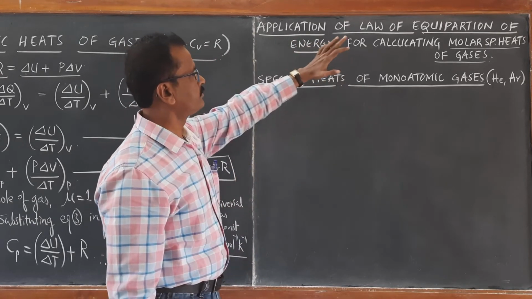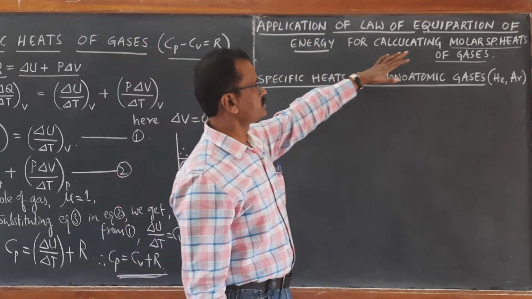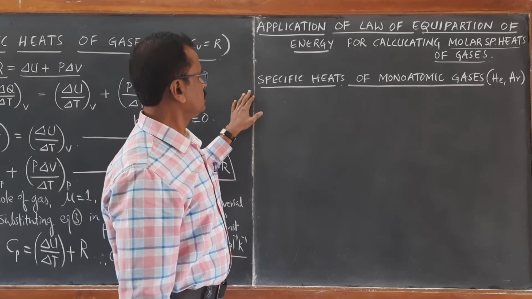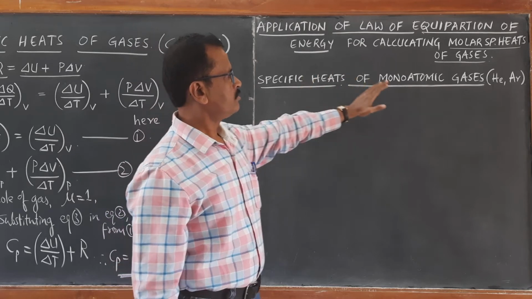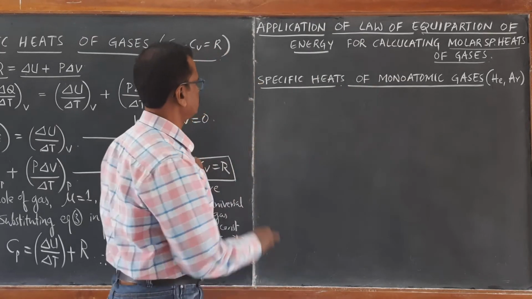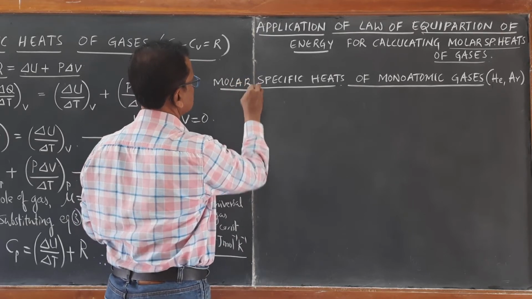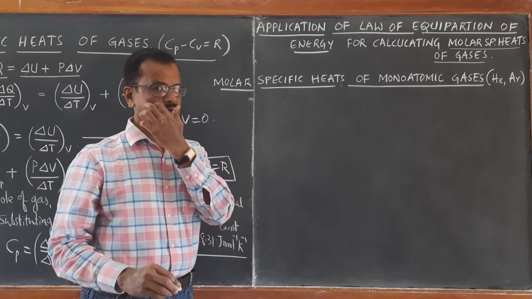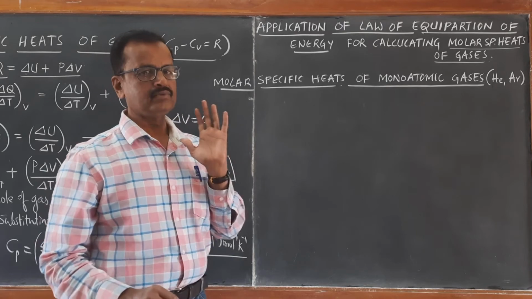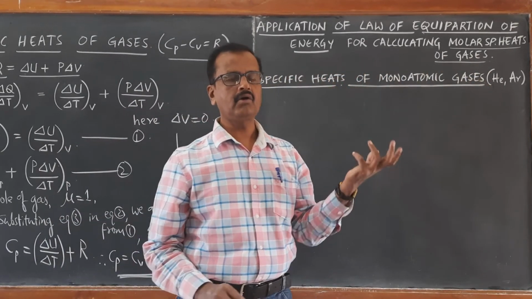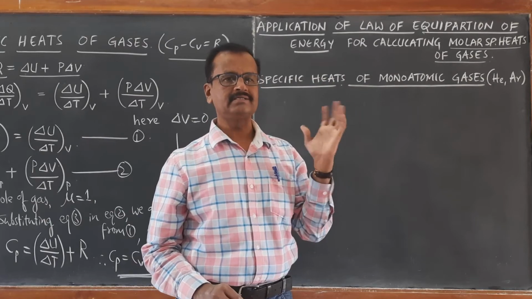First we will calculate the molar specific heats, especially Cv and Cp, of monoatomic gases. Examples of monoatomic gases are argon, helium, neon, etc.